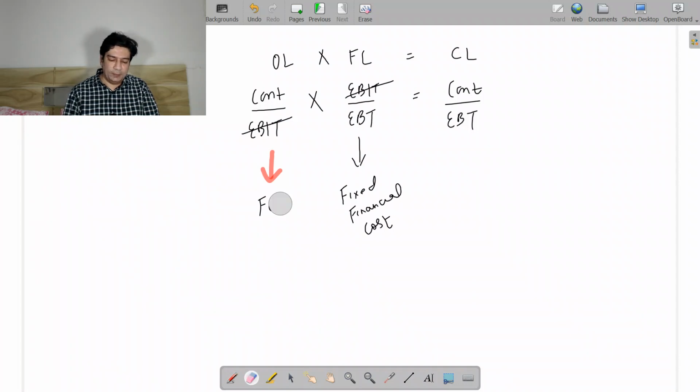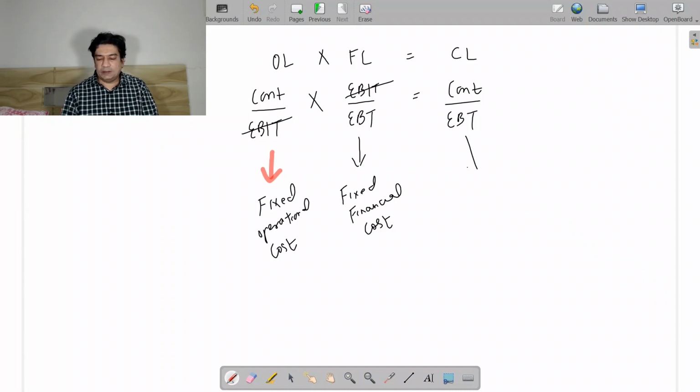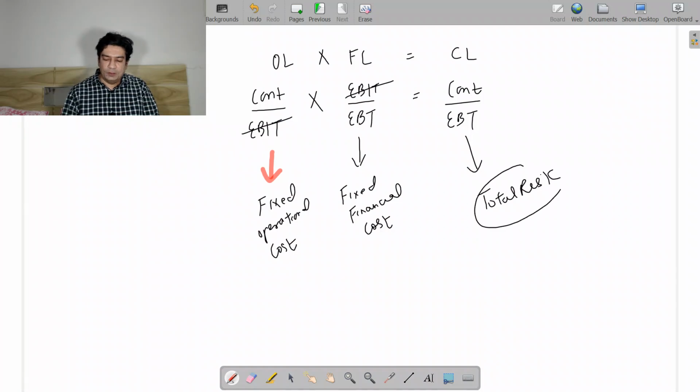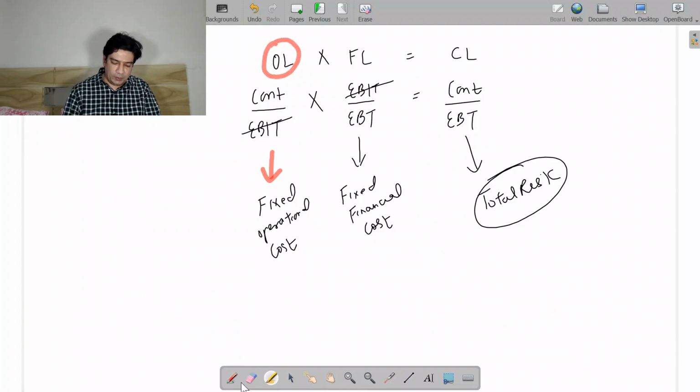And the combined leverage is nothing but the total risk, that is the combination of your fixed operational cost and fixed financial cost. And when I talk about operating leverage, I am also talking about the business risk.